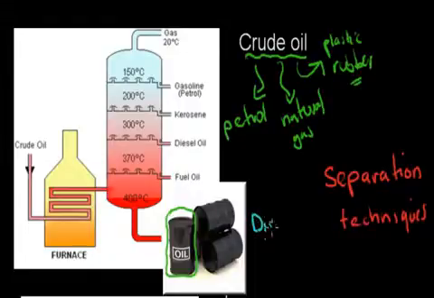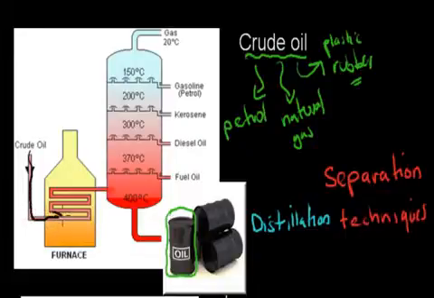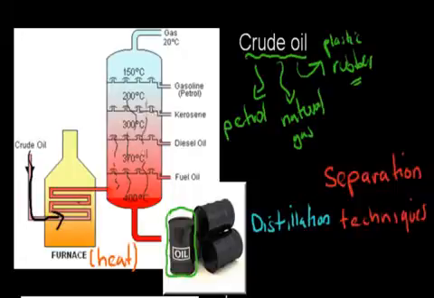And remember, distillation was the idea where we have a substance, in this case crude oil, and we heat it until it becomes a gas. So here we put crude oil in, and it will go into a furnace. Now, a furnace is basically just an oven or a very hot temperature. So it's going to provide our heat, and it's going to allow us to evaporate that oil. So the oil will be evaporated, and it will be in its gaseous form, and it will go up this chimney-like container as a gas.